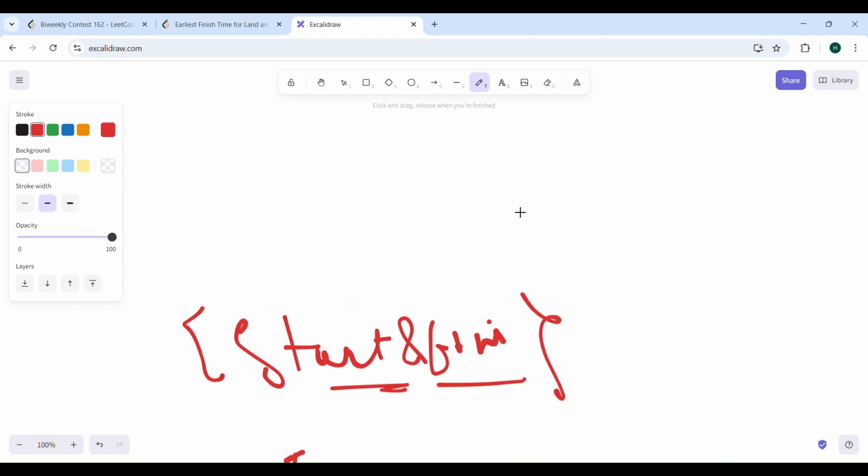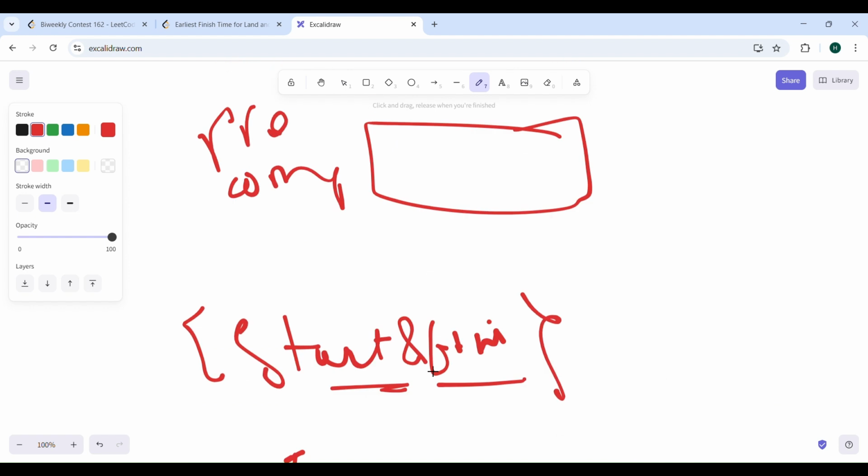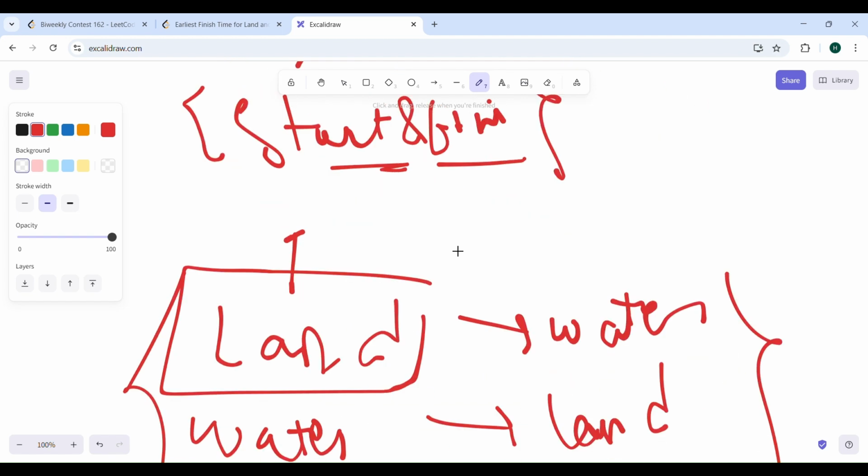So why not pre-compute, not all the values, but let's pre-compute which will be the minimum land finish time, right? What does this do? We will traverse all land ride parts, and after traversing we will find which will finish first, and let's say it finished at x.